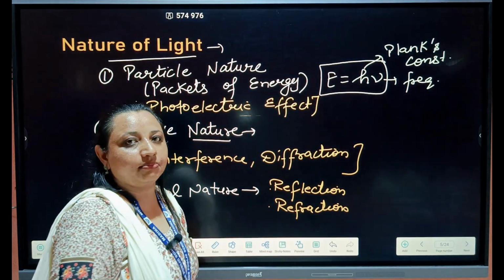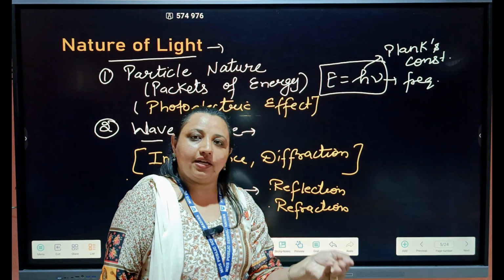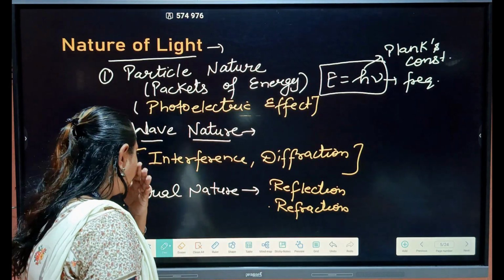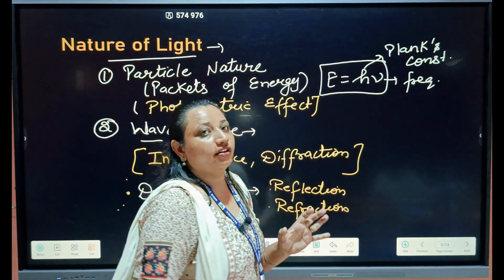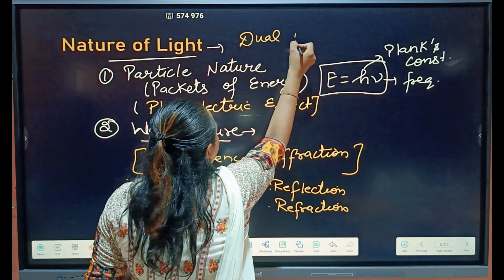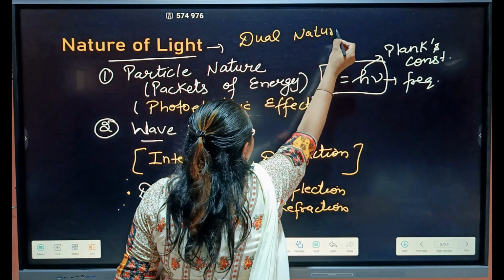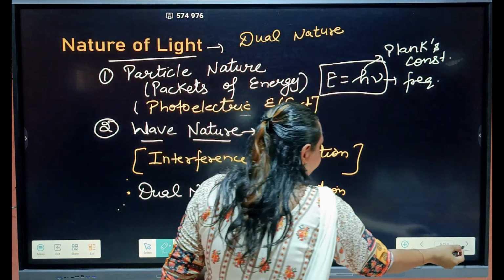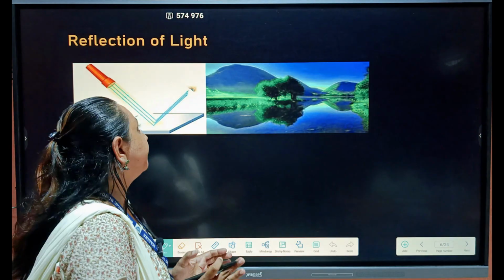These two phenomena can be explained by both the particle nature as well as the wave nature, right? So what kind of nature does light have? Light has dual nature, right? It is a transverse wave.